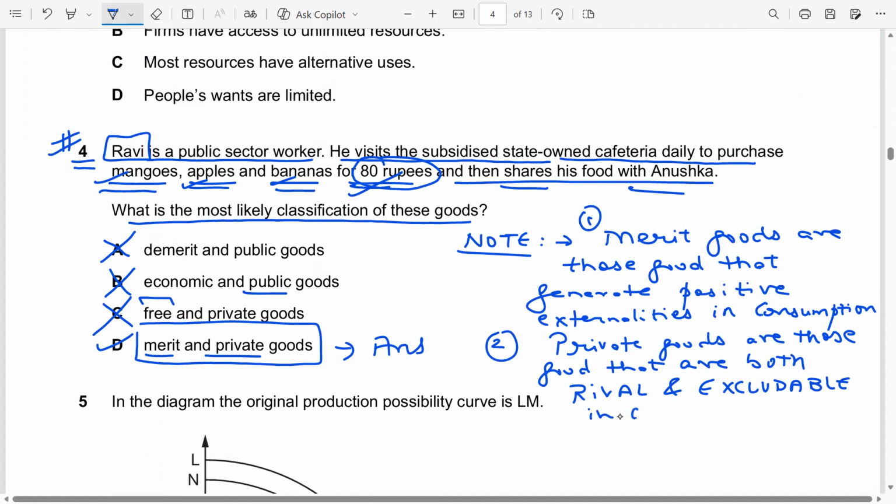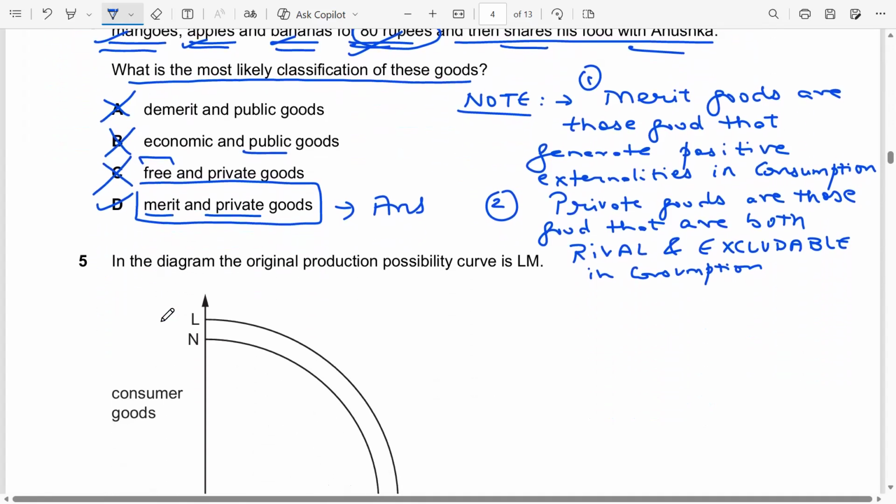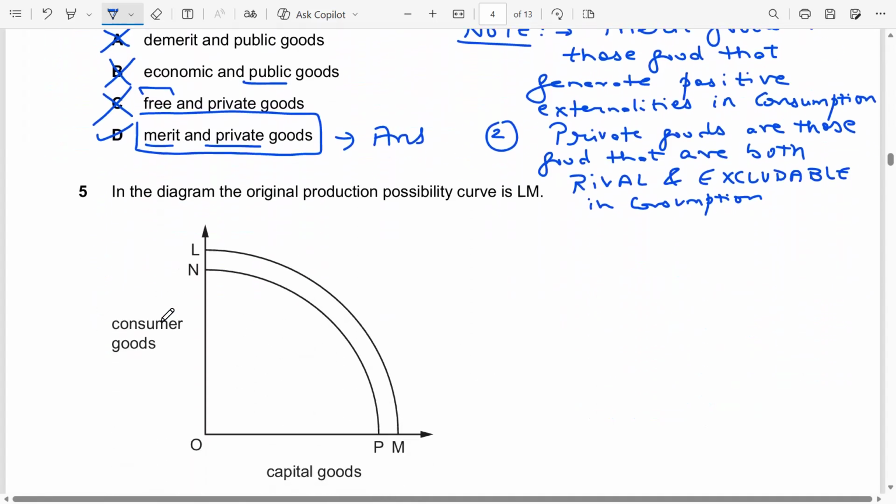When I say that they are rival, it means consuming a private good leaves lesser of that available to the other party. When I say that they are excludable, it means when you are consuming a private good, you have to pay a fee or you have to pay a price for it. Only those who pay a price for a private good can have access to a private good. Hoping students have understood this. This was a short summary of question 4. Let's look at question 5.